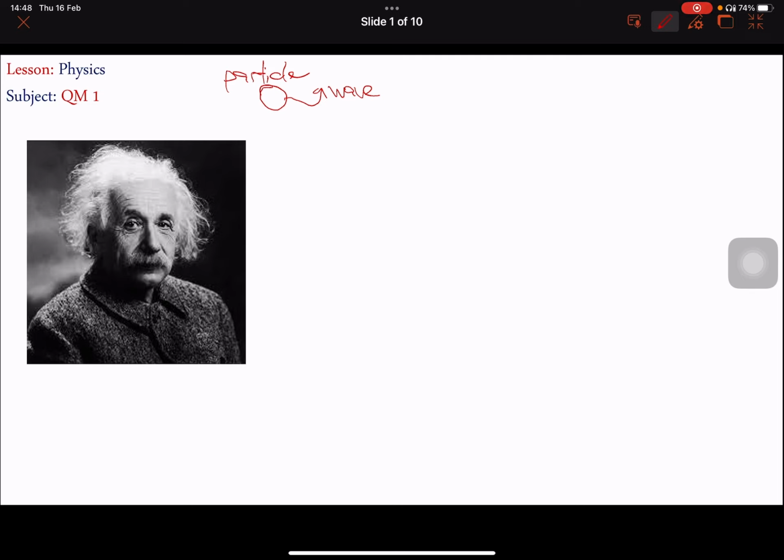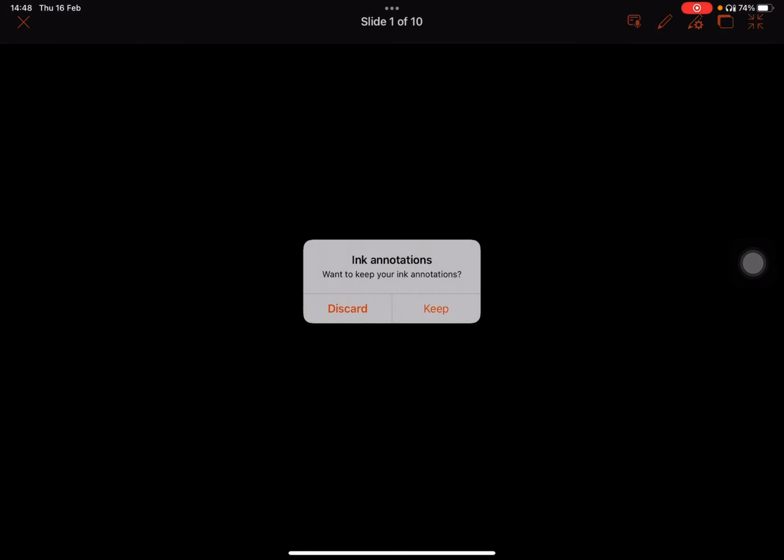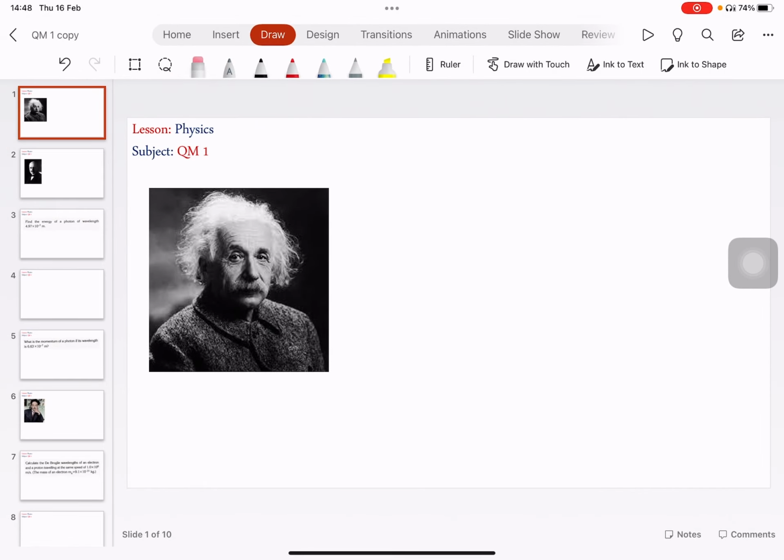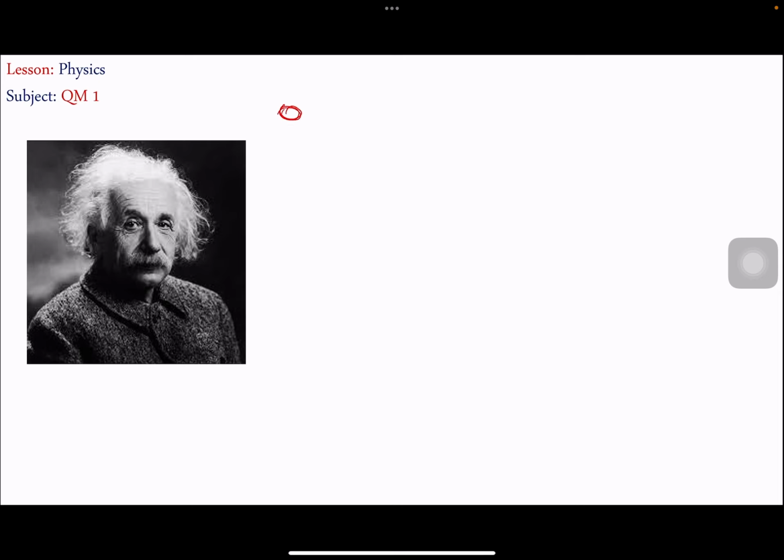The light particle was proposed by Einstein. Einstein proposed that a small particle, the light particle, has no mass at rest, and it has no charge.